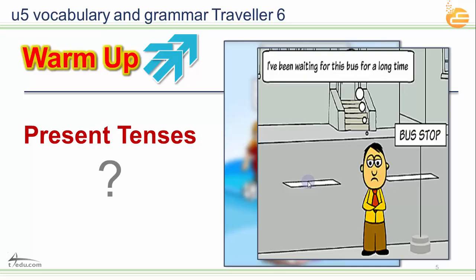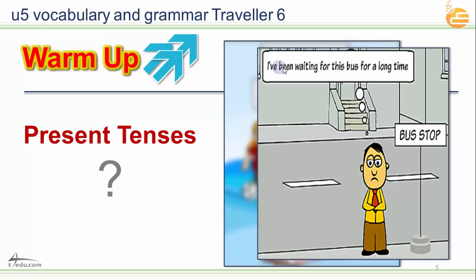More present tenses. As you look at the guy here to the left, I have been waiting for this bus for a long time. Have been and verb ing, or has been, verb ing. This is a present tense. What do we call this tense?